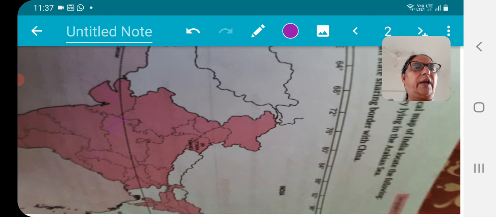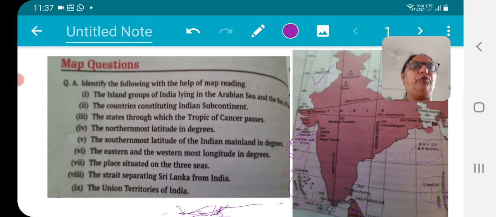Now my question number 4 is the northernmost latitude in degrees. That is here, 37.6 degree, the northernmost latitude of India. Then the southern latitude of the Indian mainland in degrees is here, 8.4 degree, right? That is the mainland. If it is asked for the island, that is Indira Point in the Andaman and Nicobar Islands. Please do take care about that.